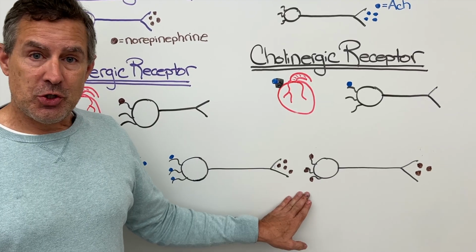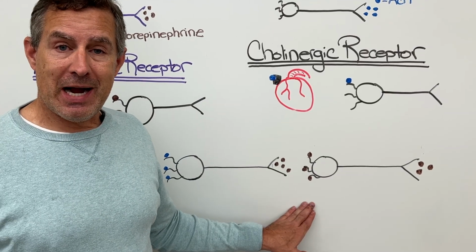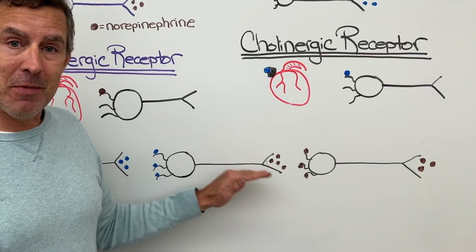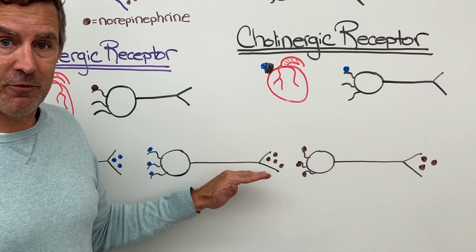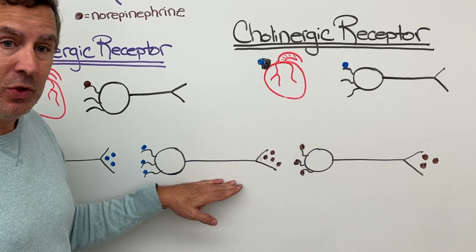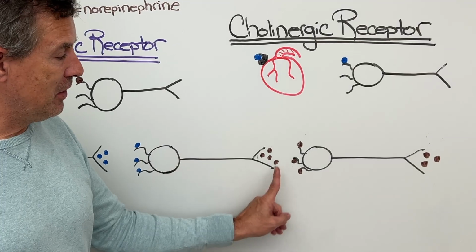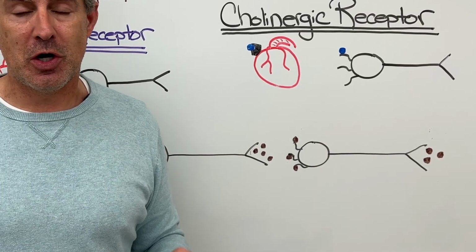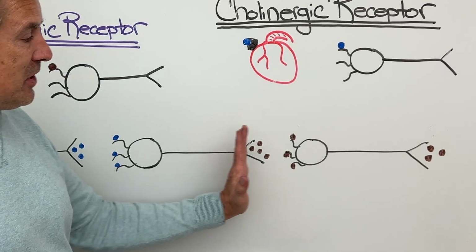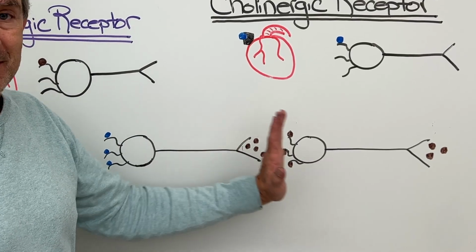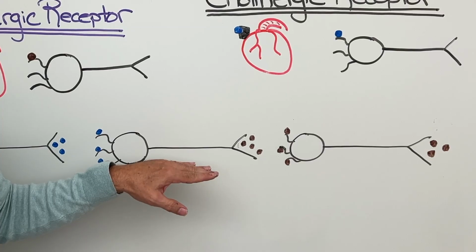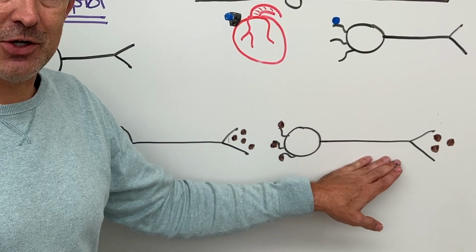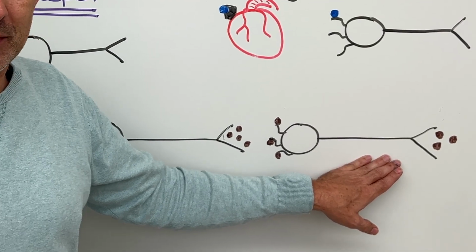The adrenergic receptors are going to have norepinephrine binding to them. As a result, that means this neuron right here must be releasing norepinephrine, which it is. So this too is an adrenergic fiber. To be clear, the space between two neurons is the synaptic cleft. That's the space that neurotransmitters travel across from one neuron to the next. So this is an adrenergic fiber because it releases norepinephrine. This is an adrenergic fiber because it releases norepinephrine.